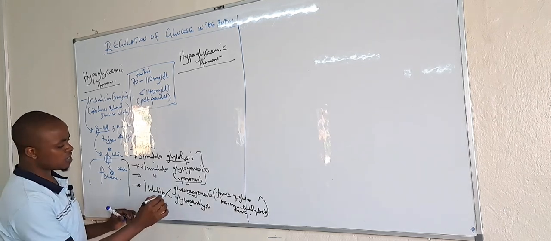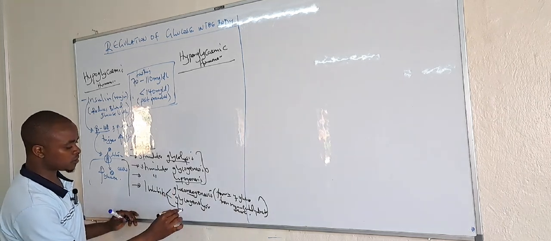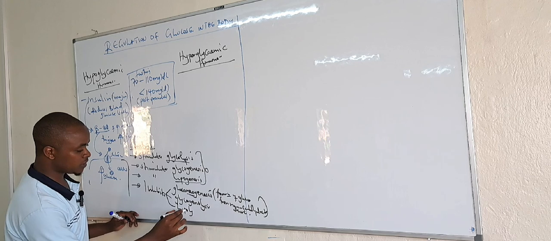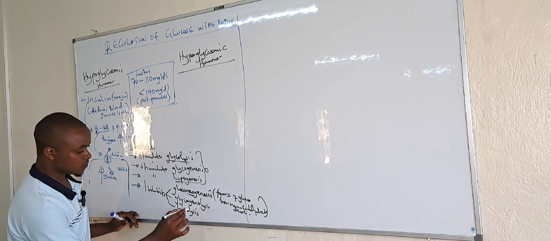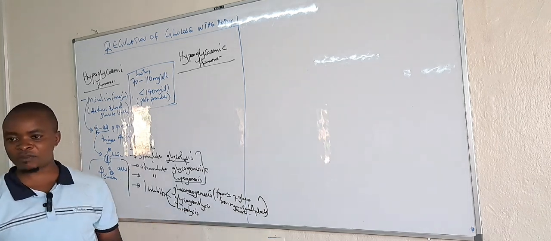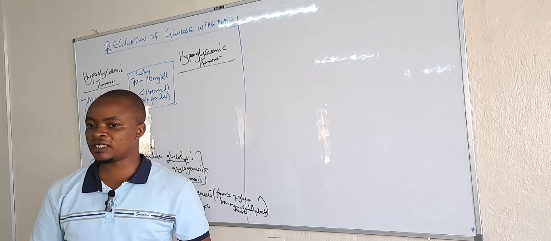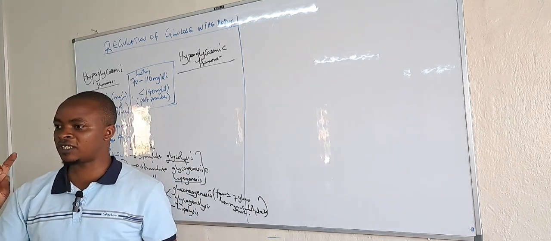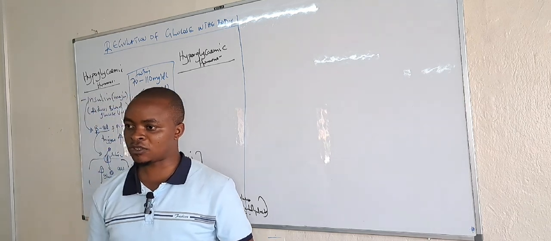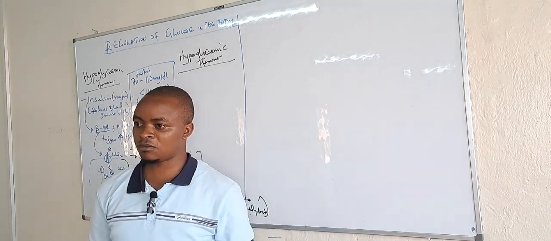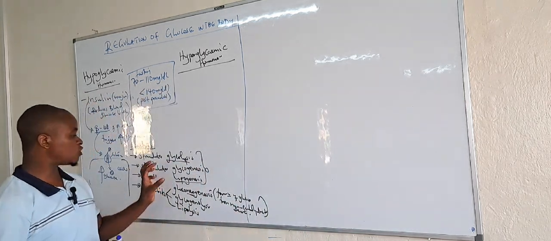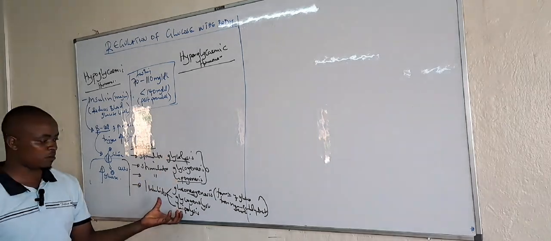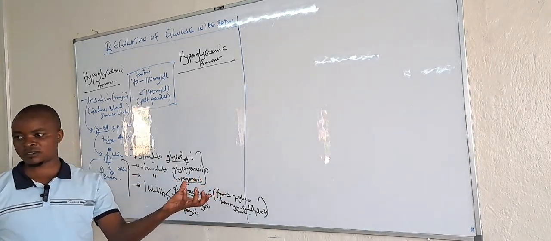So it also inhibits lipolysis. Lipolysis is breakdown of lipids into fatty acids and glycerol. And we know that, for example, glycerol can be used by the process of gluconeogenesis to bring more glucose. So insulin stimulates these three processes and inhibits these three processes.